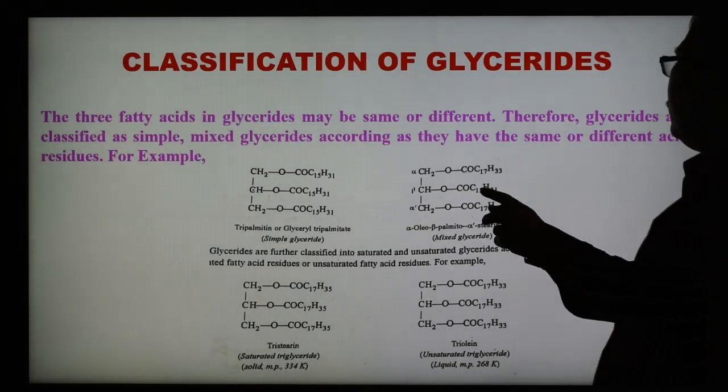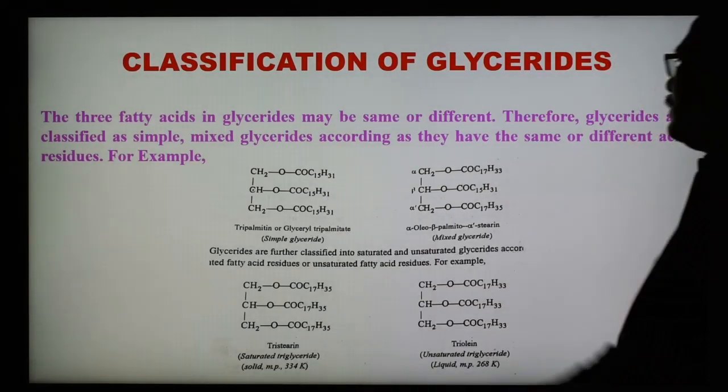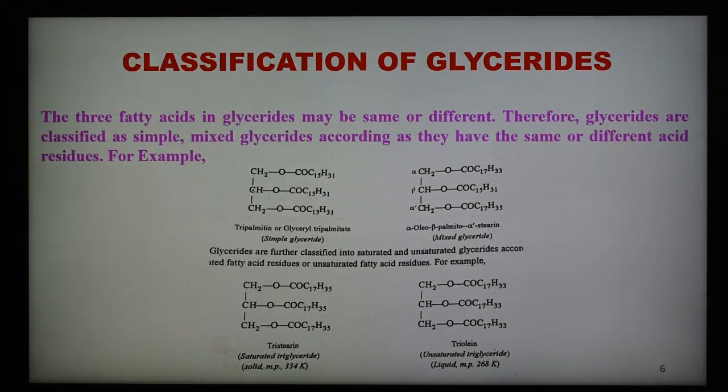So here 17, 15, 17, here 15 carbons are there. So depending upon whether the three fatty acids in the glyceride are the same or different, there are two types: simple and mixed glyceride.